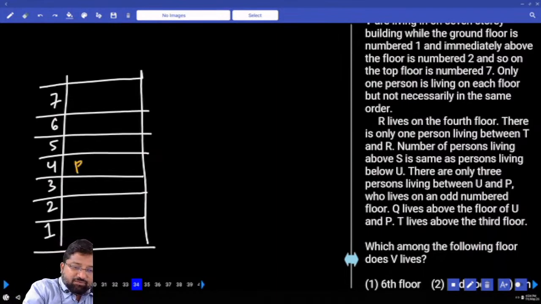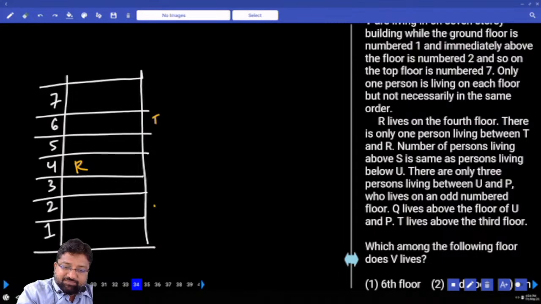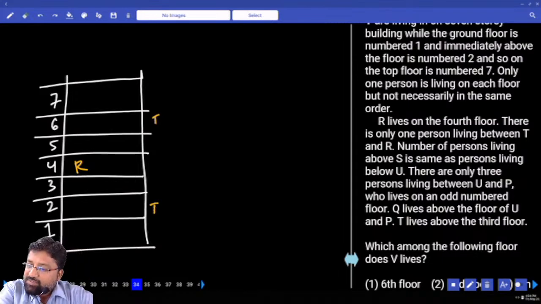R lives on the 4th floor. There is only one floor between R and T. One floor between R and T, how many possibilities? The number of persons living above S is the same as living below U. There are 3 persons living between U and P. P lives on an odd numbered floor.